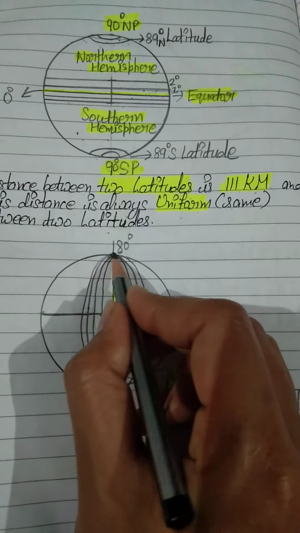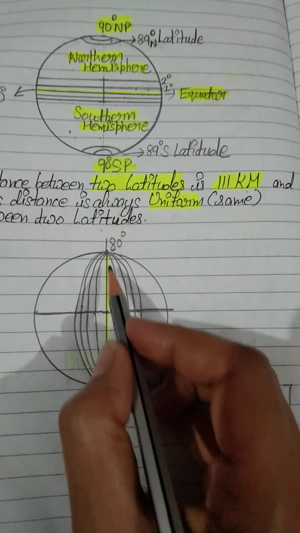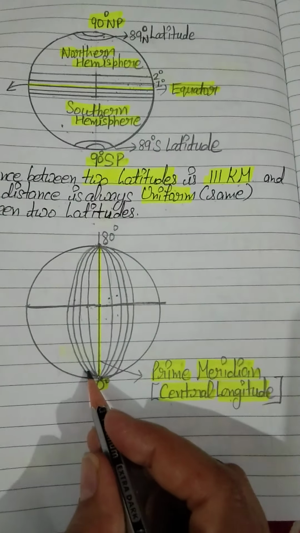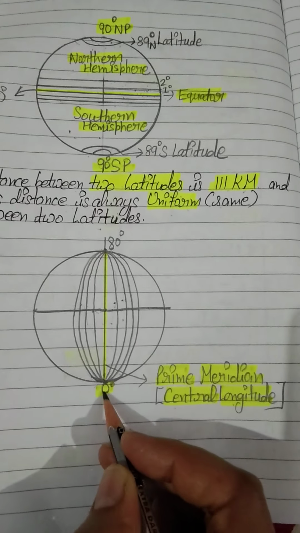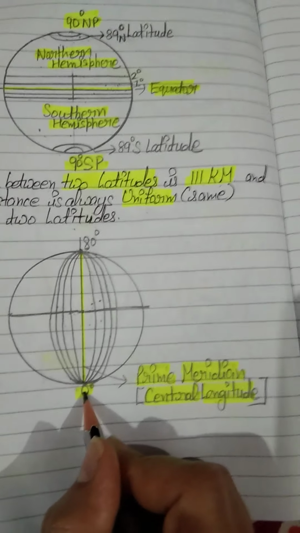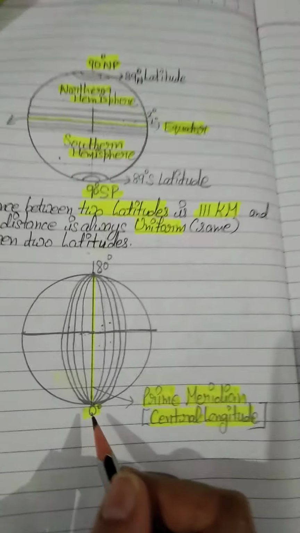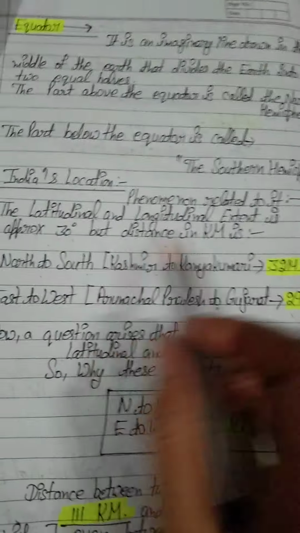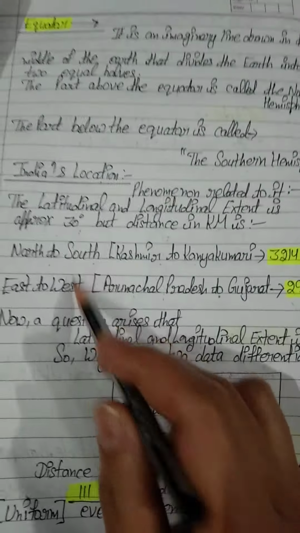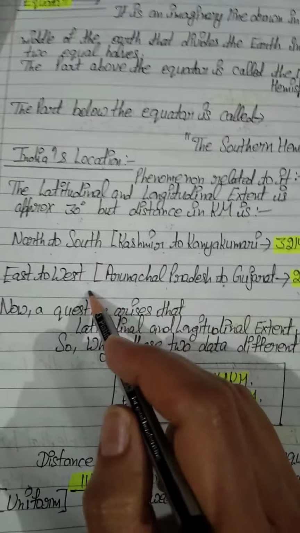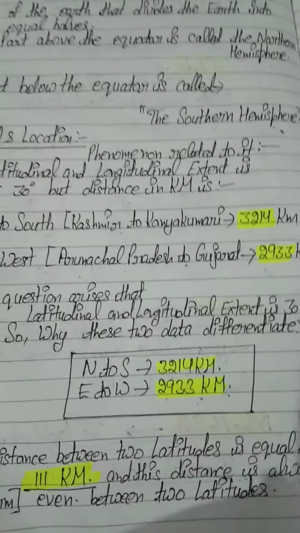As you can see here, all the longitudes are meeting on the north pole, and here also, all the longitudes are meeting near our south pole. Okay students, so this is the reason that when the latitudinal and longitudinal extent is 30 degree, these two distances differ from each other.